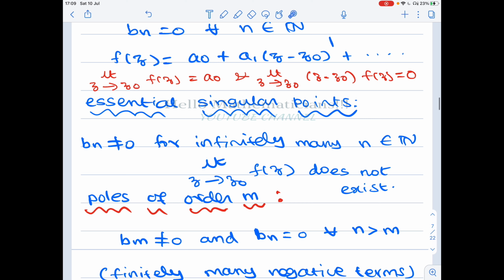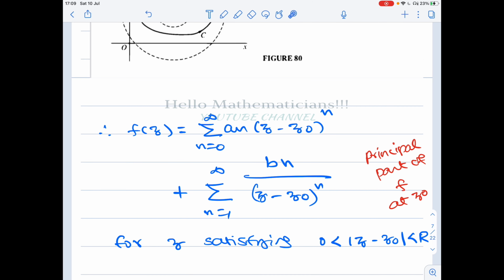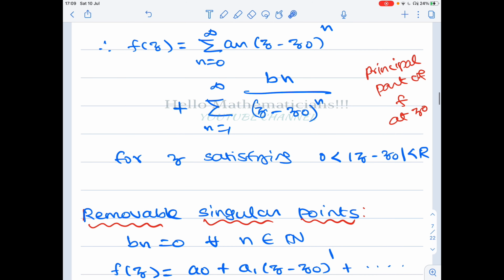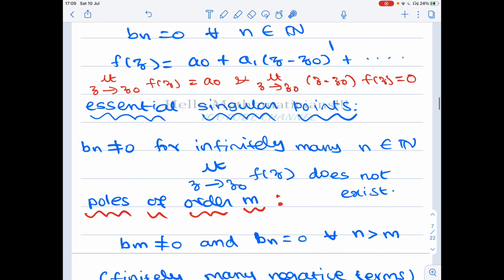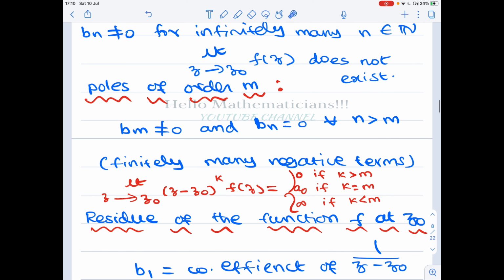Let's go directly to the essential singularity before seeing what a pole is. If b_n is not equal to 0 for infinitely many n, what does it mean? It means that infinitely many negative powers of z minus z naught occur in the power series expansion of f of z around the point z naught. Then z naught is said to be an essential singularity. If there are infinitely many negative terms, then the limit as z tends to z naught of f of z does not exist. Then we say that the singular point is an essential singularity.